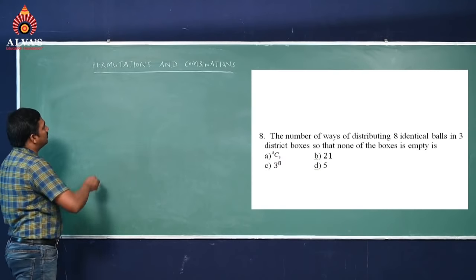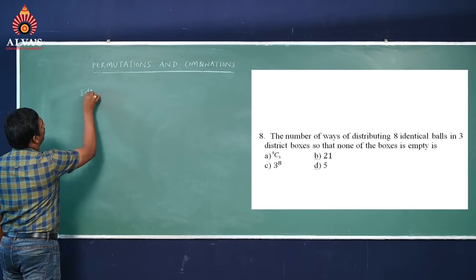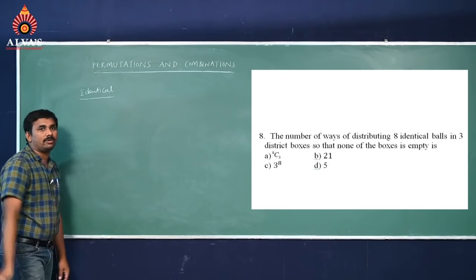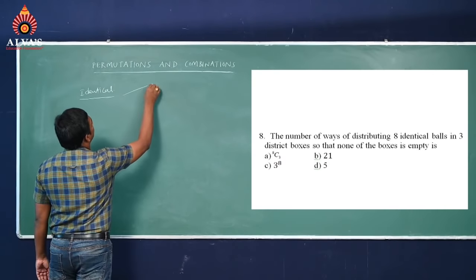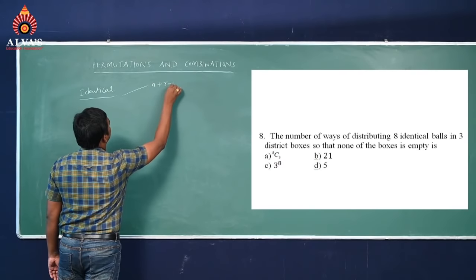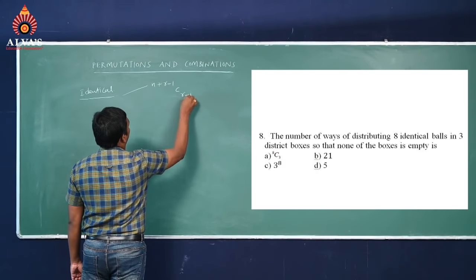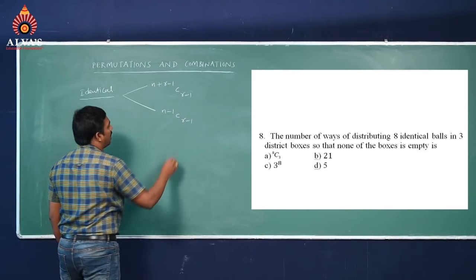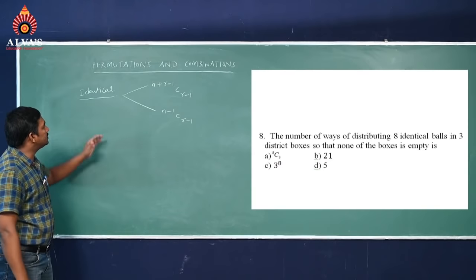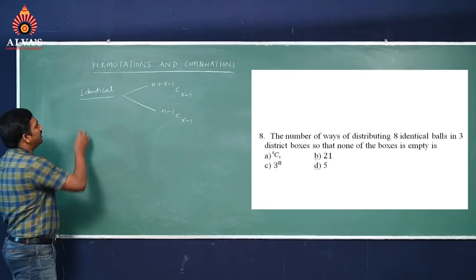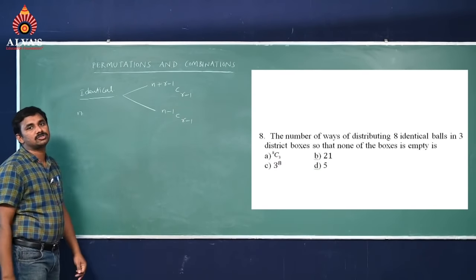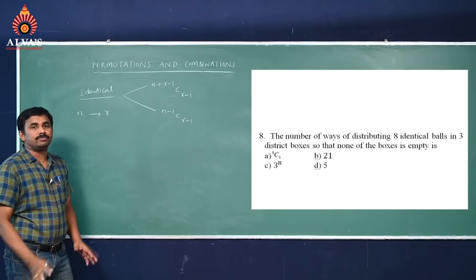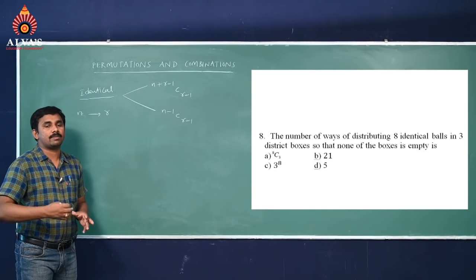See students, here the objects are identical. Identical objects means we have two important formulas. The first one is n plus r minus 1 C r minus 1, and the second one is n minus 1 C r minus 1. These are for the distribution of n identical objects to r persons.